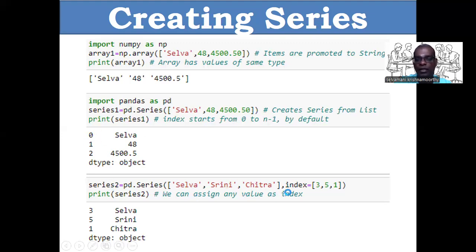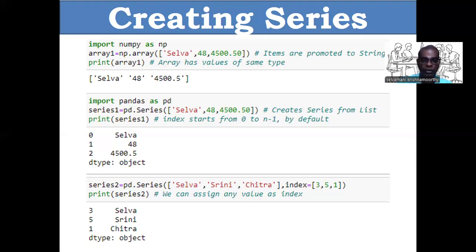Here I specified index equal to 3, 5, 1. That is what will happen. Selva will be identified by the third index, Srini will be identified by the fifth index, Chitra will be identified by the first index. See it here, 3, 5, 1. That means we can assign the index any different value, not necessarily starting from 0 to n-1, just like in a numpy array.